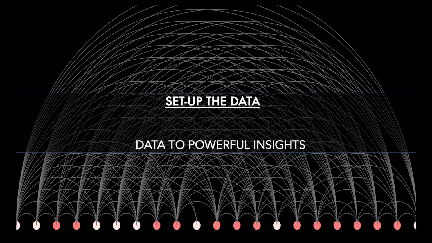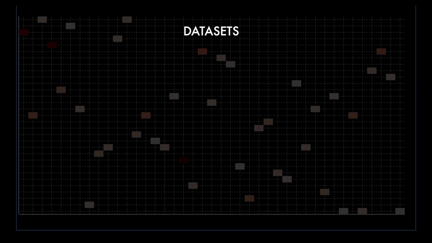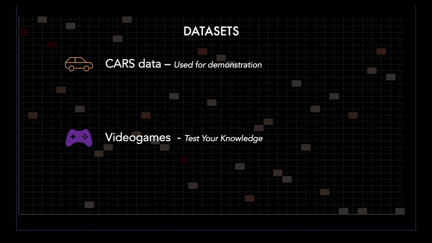In this step, you will be setting up the data which we will be using in the experience. We'll be using 2 data sets. The first one is related to cars. So all the demonstrations will be done using this data set. And the second data set is on video game sales, and you will use this data set to test your knowledge.